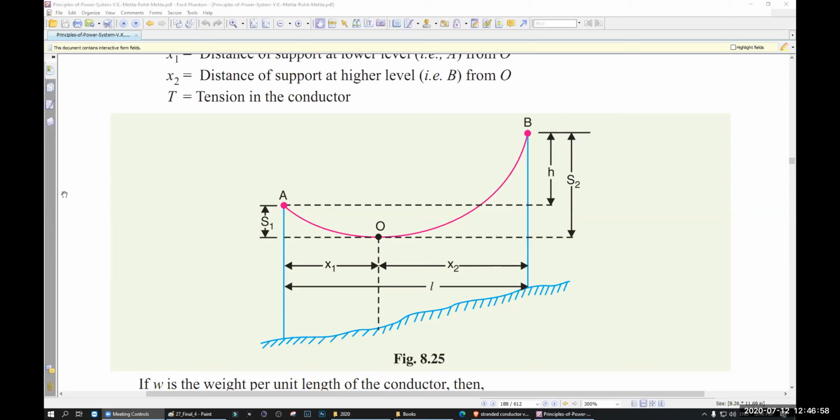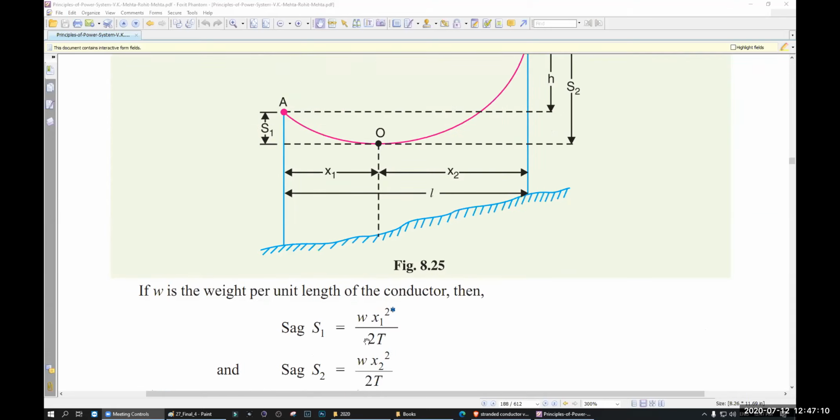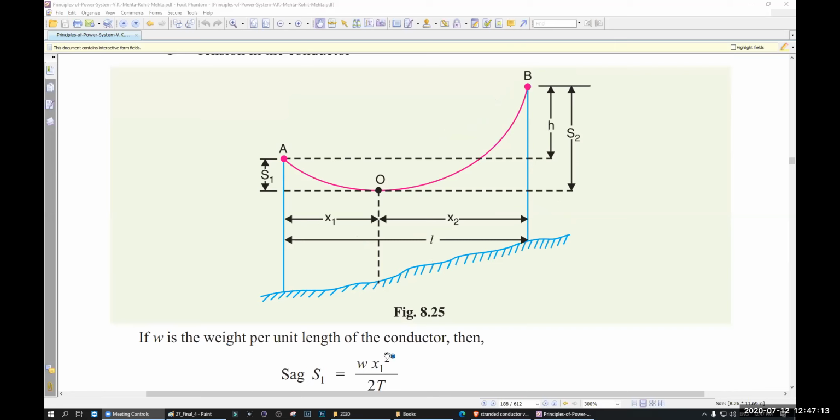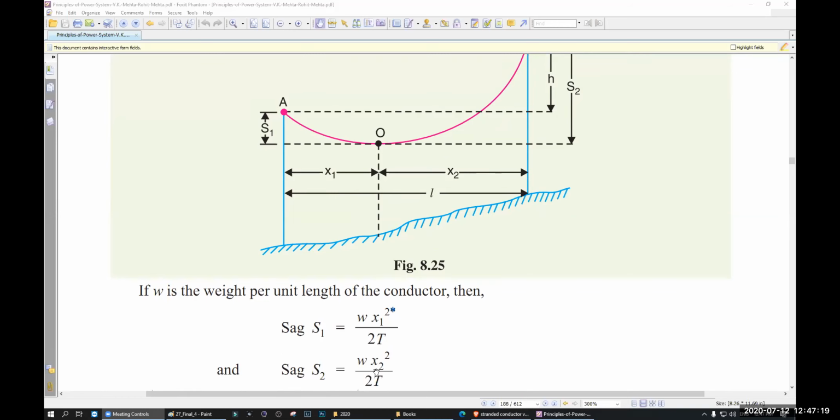Okay. Now you will have two sags. One is S1, that is the small sag. Another one is S2, that is the big sag. So what is the difference between the two sags? H. H is equal to S2 minus S1. So again, you will have two formulas. One formula is S1 equals Wx1 squared divided by 2T, and S2 will be Wx2 squared divided by 2T.